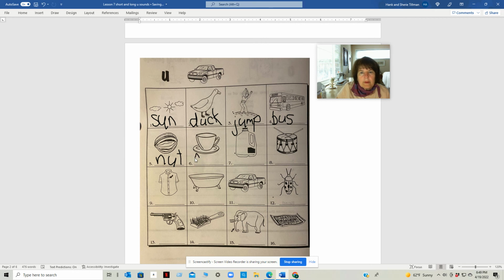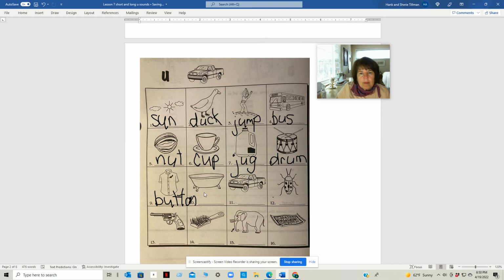Cup, C-U-P, cup. This is a jug, like a jug of milk. J-U-G, jug. This is a drum, D-R-U-M, drum. This is a button, B-U-T-T-O-N, button.